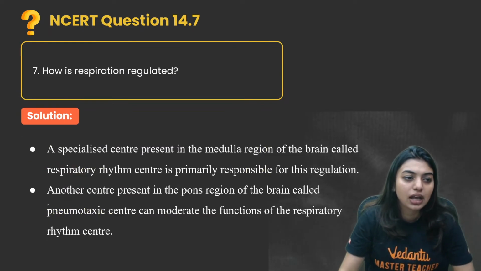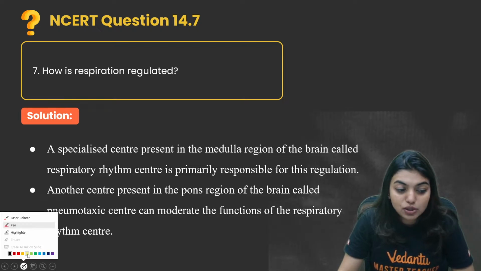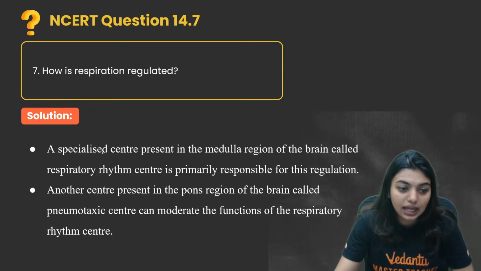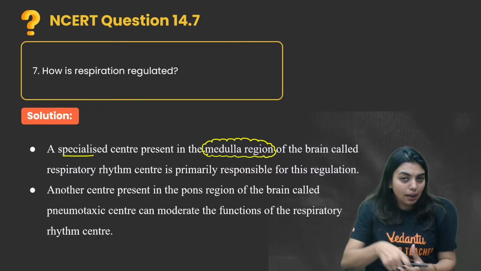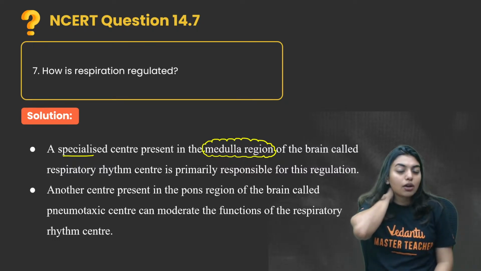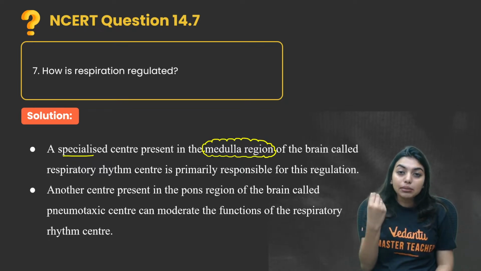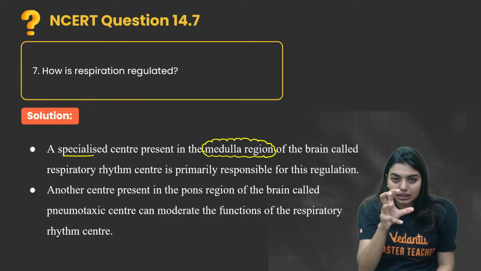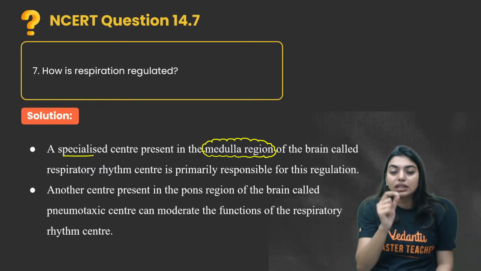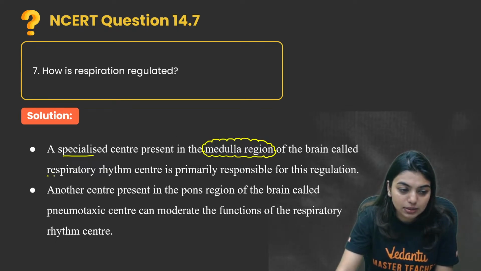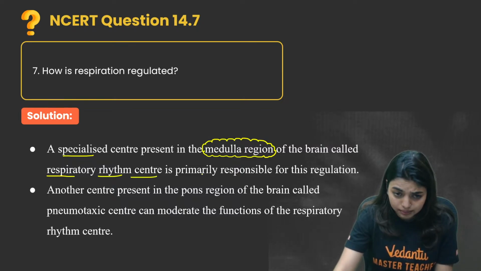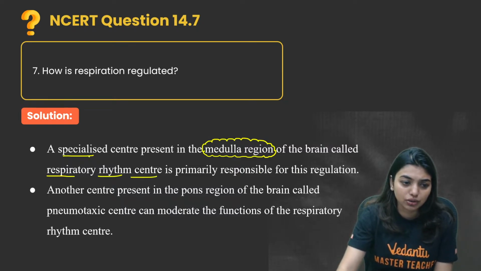Moving on to the next question. How is inspiration regulated? That means who is regulating the inspiration? See, a specialized center present in the medulla. Students, this is the reason why we say do not hit the medulla. Sometimes when we play games, by mistake we hit the person here. When you hit there, the person might immediately stop breathing, because the main center that controls breathing is present in the medulla region. So a specialized center in the medulla region of the brain, called the respiratory rhythm center, RRC, is primarily responsible for this regulation.